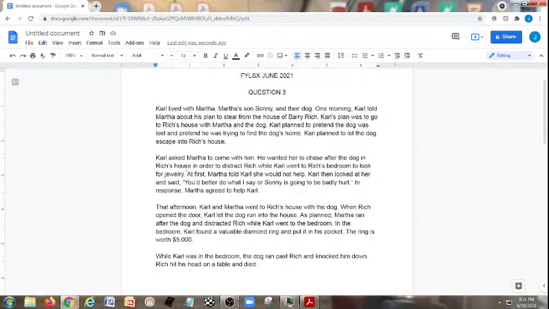At first, Martha told Carl she would not help. Carl then looked at her and said, "You'd better do what I say or Sonny is going to be badly hurt." In response, Martha agreed to help Carl. That afternoon, Carl and Martha went to Rich's house with the dog. When Rich opened the door, Carl let the dog run into the house. As planned, Martha ran after the dog and distracted Rich while Carl went to the bedroom. In the bedroom, Carl found a valuable diamond ring and put it in his pocket. The ring is worth $5,000. While Carl was in the bedroom, the dog ran past Rich and knocked him down. Rich hit his head on a table and died.